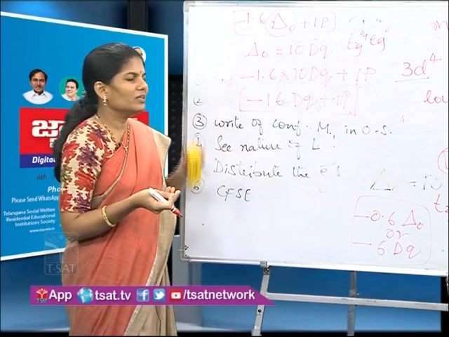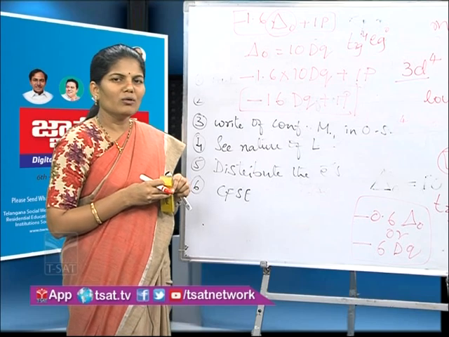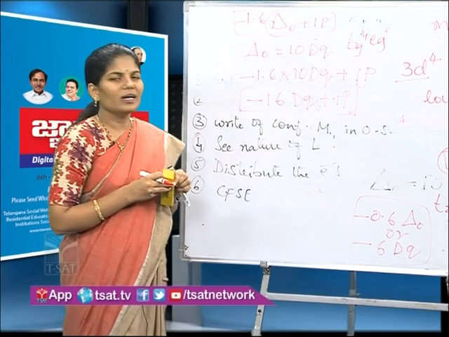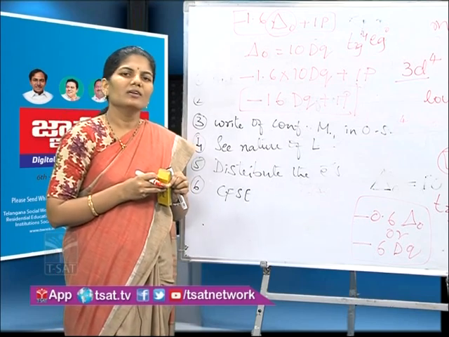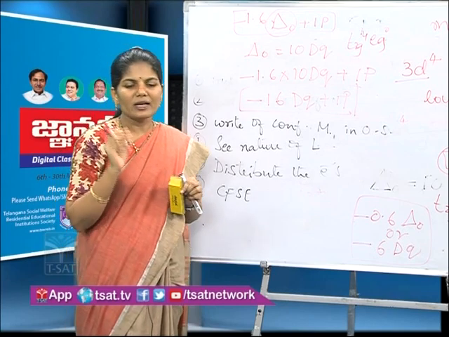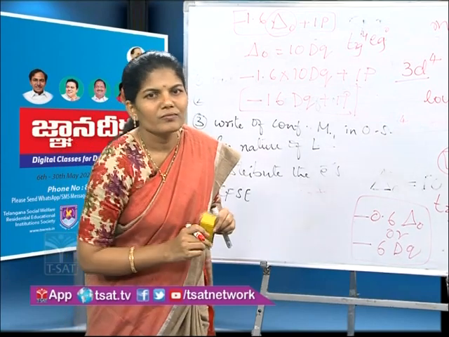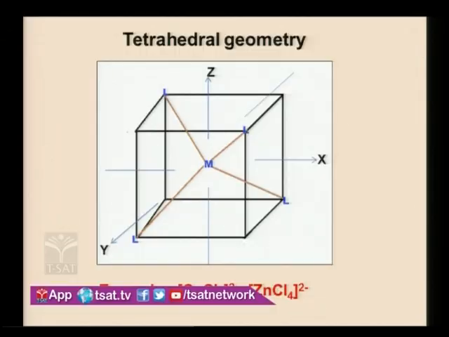We have seen the difference, and now we will go to another topic, that is crystal field splitting in tetrahedral geometry. So we will see the tetrahedral geometry.